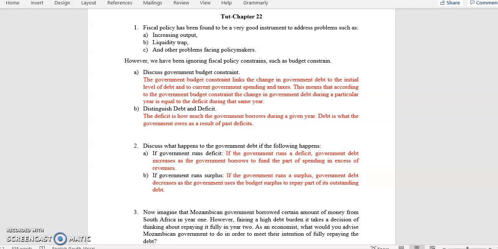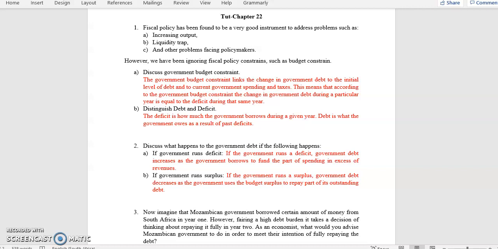So the government budget constraint links the changes in government debt to the initial level of debt and to current government spending and taxes. This means that according to the government budget constraint, the change in government debt during a particular year is equal to the deficit during that same year. And this also takes into account the interest payments.